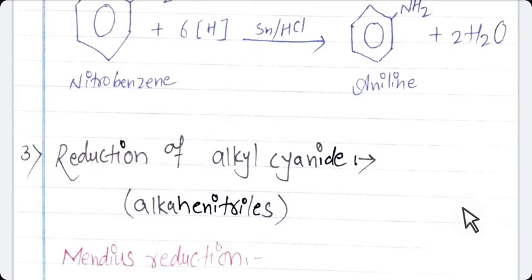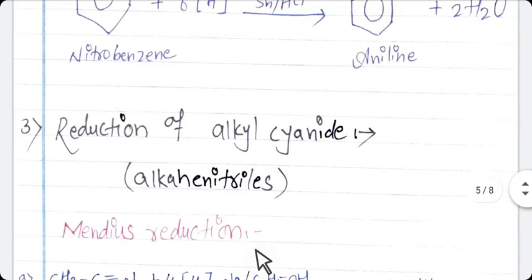Alkyl cyanide is also known as alkane nitrile. Alkyl cyanide undergoes the process of reduction, and this reduction is also known as Mendius reduction.